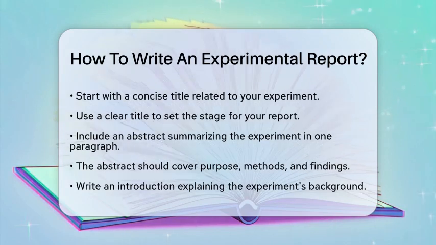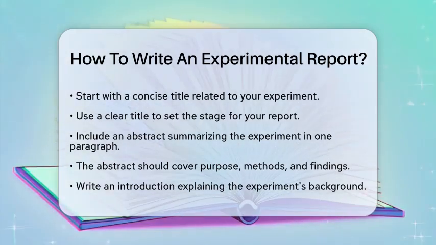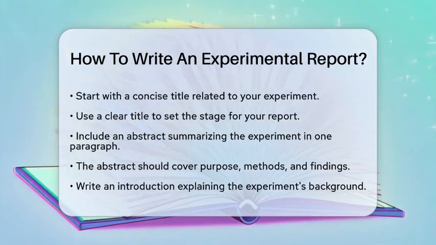First, you need a title. This should be concise and directly related to your experiment. For example, if you studied how light affects plant growth, your title could be The Effect of Light on Plant Growth. A clear title sets the stage for your report.